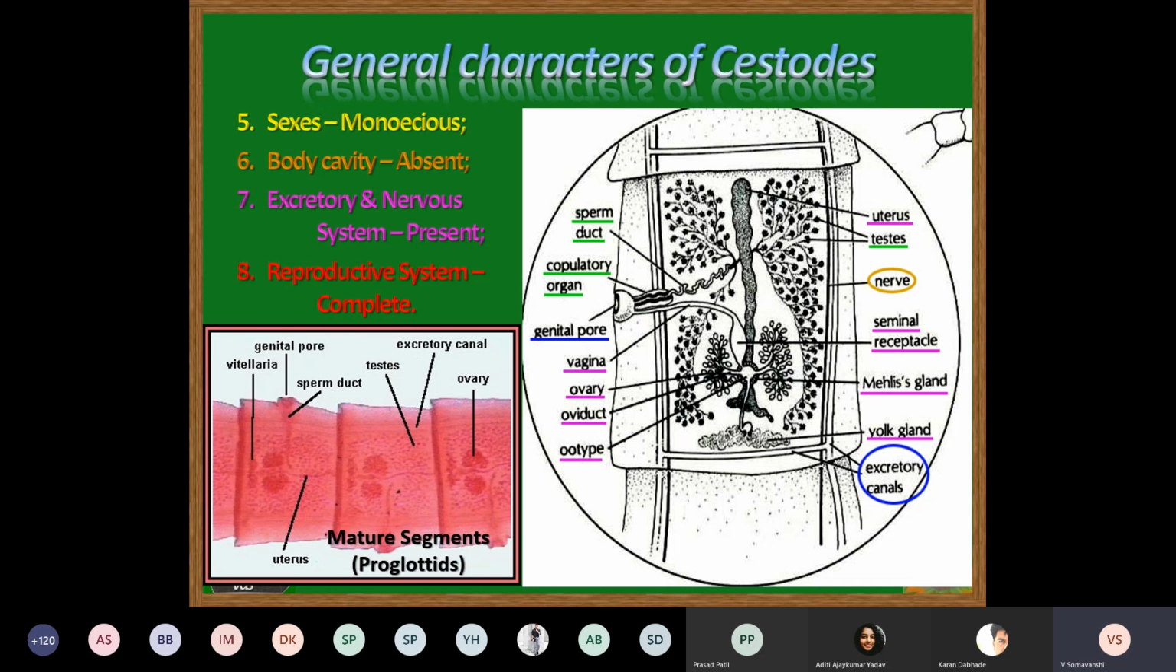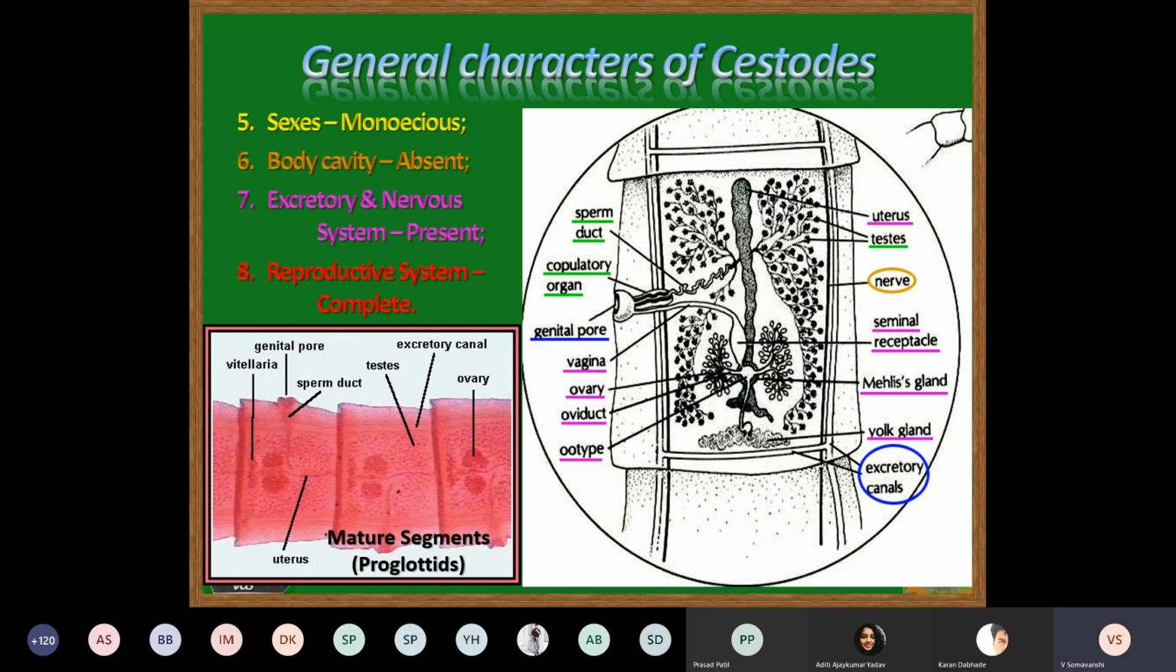Okay. So this vagina, which opens into the common genital pore, runs into a tubular structure to form a sac-like structure called the seminal receptacle, where the male gametes, or the sperm, are collected. And from here, these sperm are carried into the oocyte. And these sperm mate with the ovum, which is produced from the ovary. And after fertilization, the eggs which are produced are pushed up into the uterus.